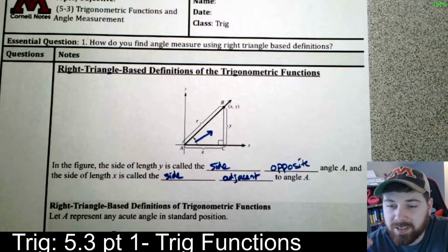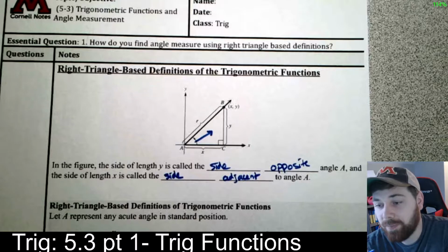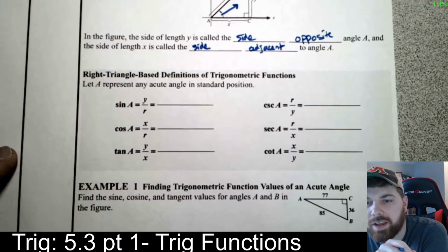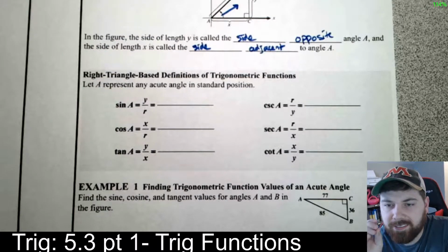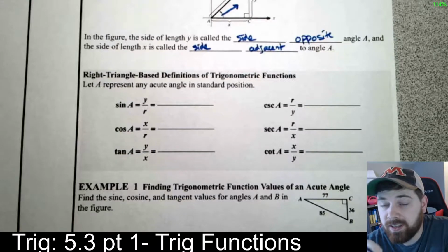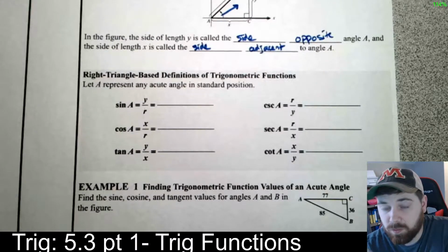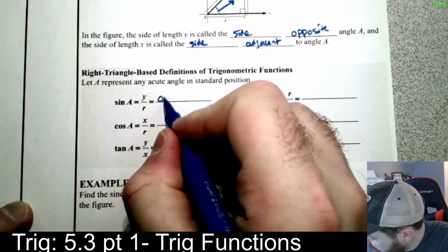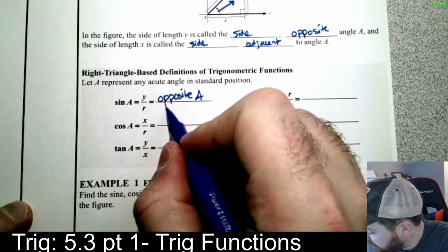And so if we were looking at this as a right triangle, we have an opposite side of A, an adjacent side, and then a hypotenuse. Things that you learned in geometry class. So, looking at a general form of a triangle, if A is any angle that is acute in standard position, then we have our old definitions, like sine of A is y over r, but we're also going to view it as opposite of A over the hypotenuse.